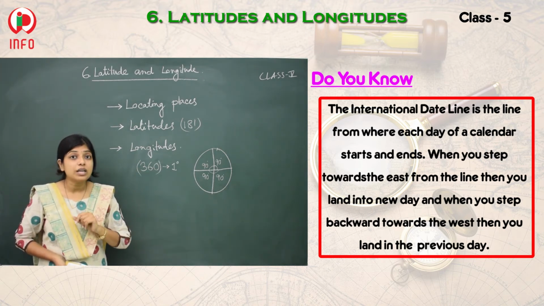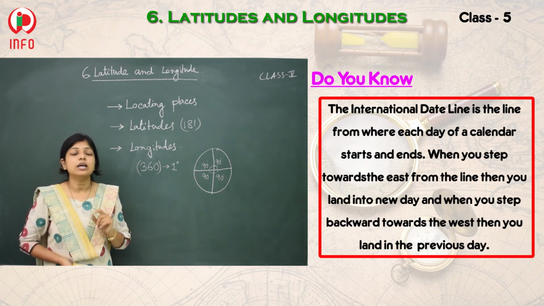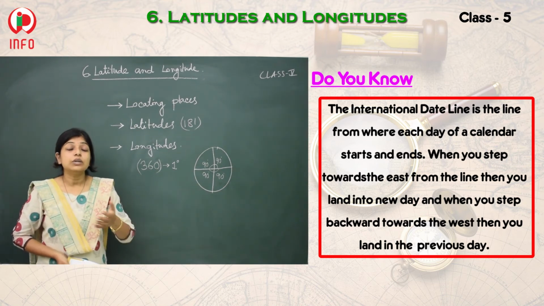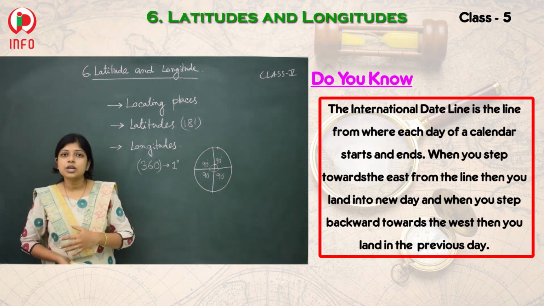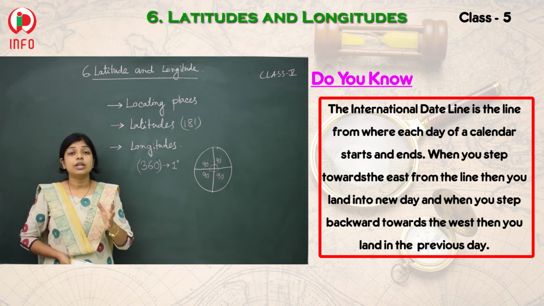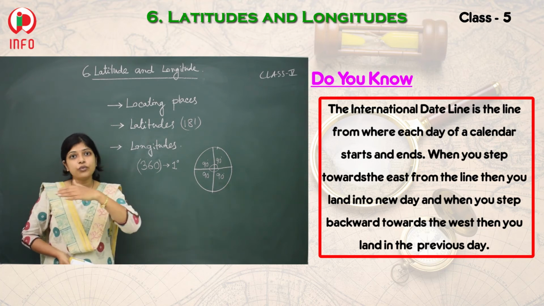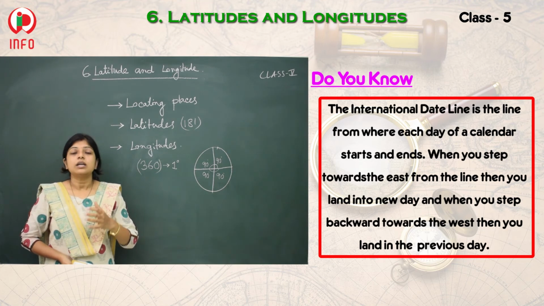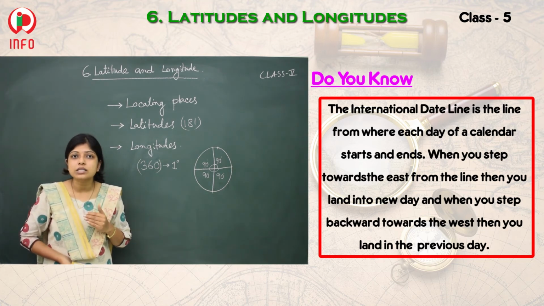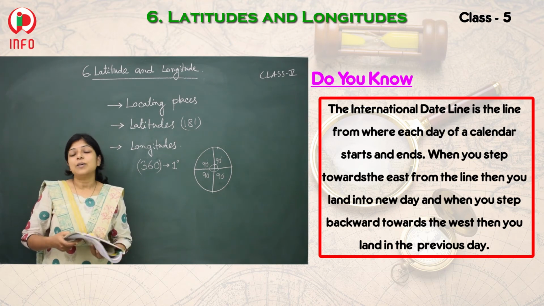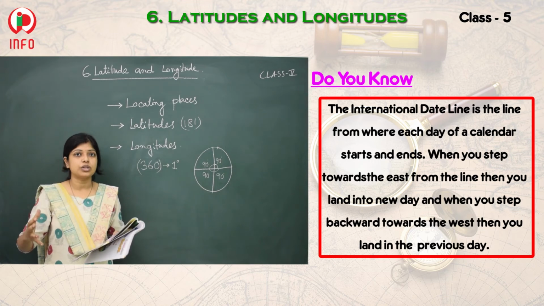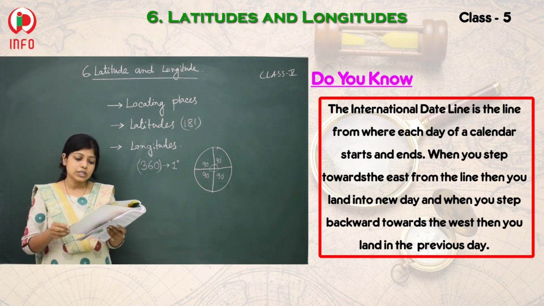Yes, but where is our international date line? That one is very close to Japan. So the international date line is very close to Japan, and in Japan the sunlight comes first. That's why the date starts from this country first. Yes, very interesting, huh? So in this way you can understand where different portions are exactly situated.